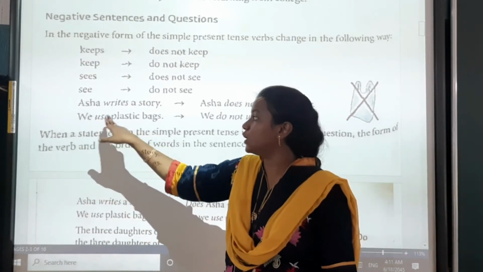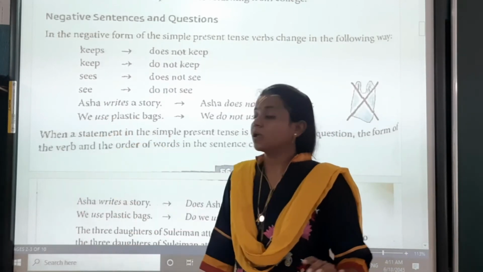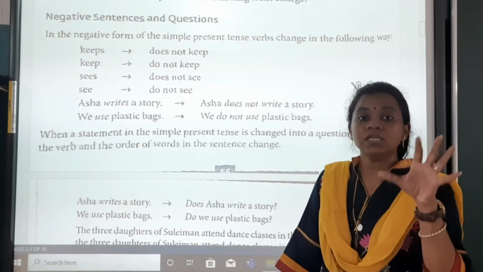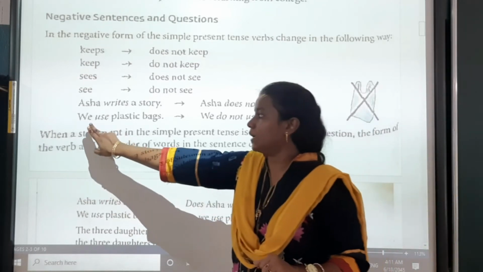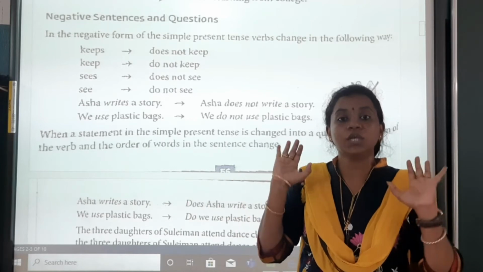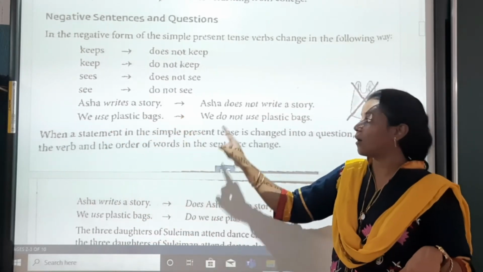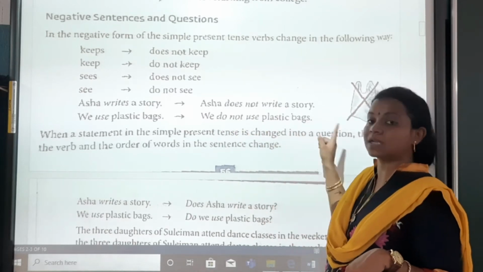Now here we use plastic bags. It is not uses. We have a plural subject, more than one. That's why we are not using uses. We are using use. We use plastic bags. So in negative what will it become? We do not use plastic bags.